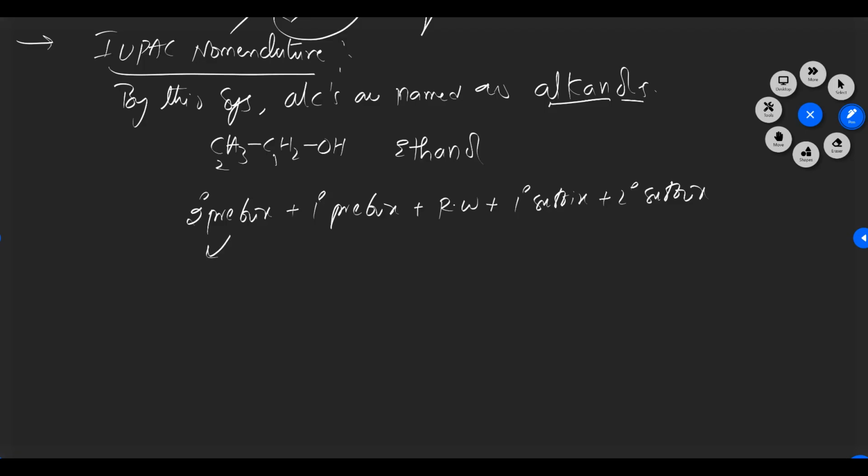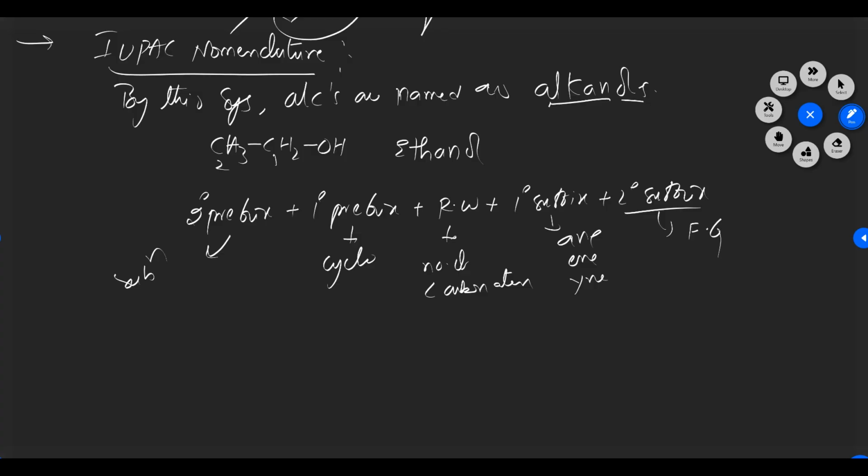So what is the meaning of secondary prefix? It is the presence of substitution. This one is used for cyclic molecules, cyclo. This one you can call the number of carbon atoms. Next one is the primary suffix. It tells about unsaturation present in the molecule. That is called ane, ene, yne. Secondary suffix tells about the functional group.